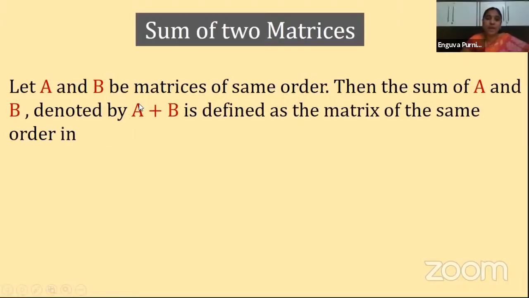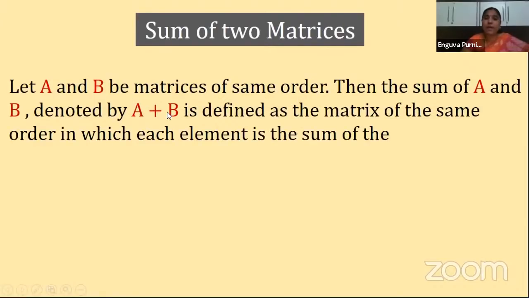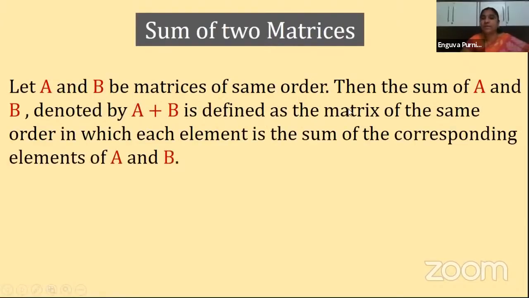Then the sum of A and B, denoted by A plus B, is defined as the matrix of the same order in which each element is the sum of the corresponding elements of A and B. What is it, children? The first condition to add any two matrices is that they must be of the same order. Then only addition is possible. Remember that, children? When two matrices are of the same order, then only the addition is possible.